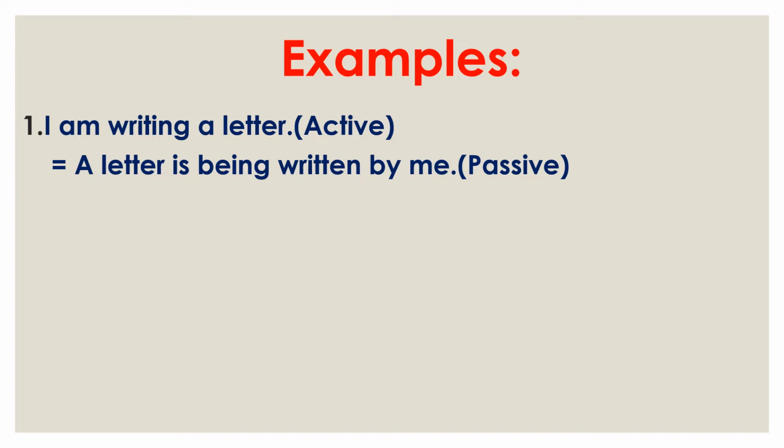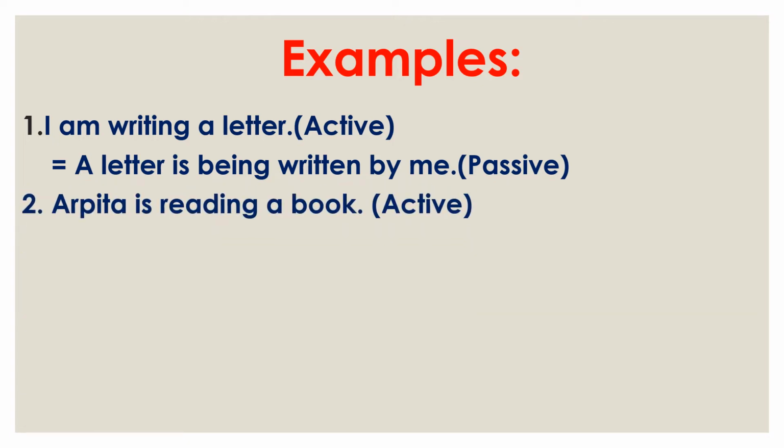Then the helping verb is, then being for continuous tense, then the third form of write, that is written, then by, then me. So this is in passive form. Here we find that these rules are based on the general rules of voice change. The only addition is being, so we have to use an extra being.